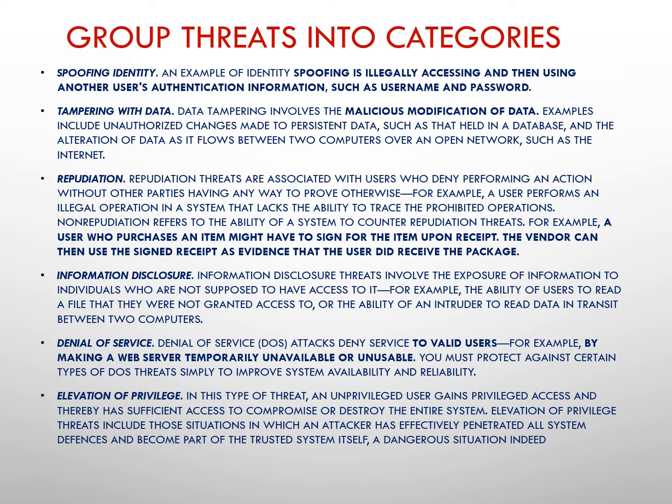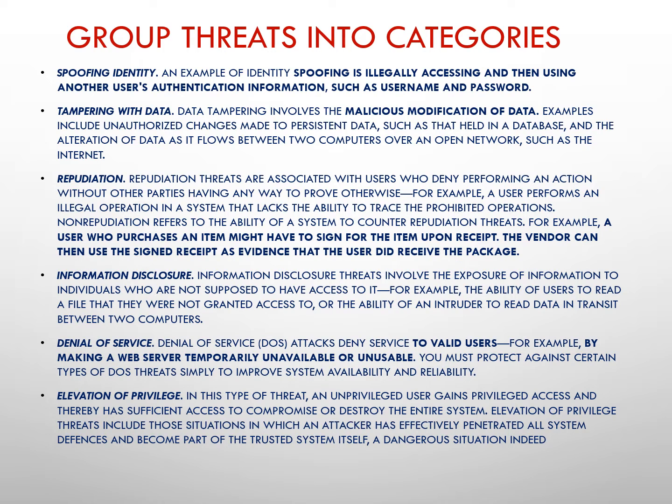Now, group threats into categories. First one is spoofing identity. An example of spoofing identity is illegally accessing and then using another user's authentication information such as username and password. Sometimes we use our friend's ID and password for some task, and suppose due to our interaction with that account some issue arises, then that falls under spoofing identity.